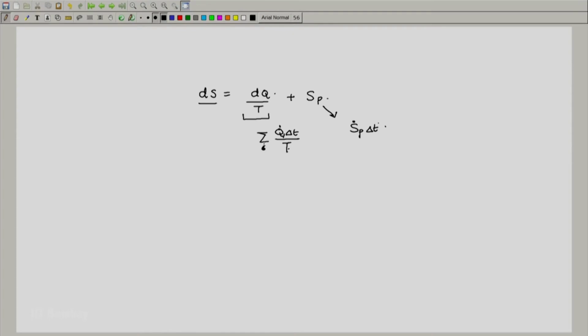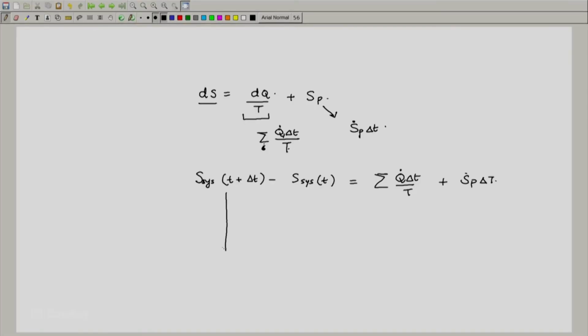Now what do we get for dS? We will have to just subtract S at time t from S at time t plus delta t, and this should be equal to summation q dot delta t upon T plus S dot p delta t.